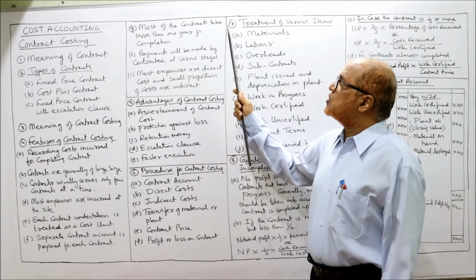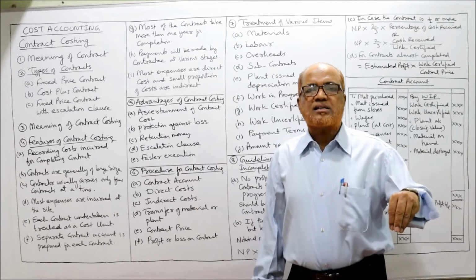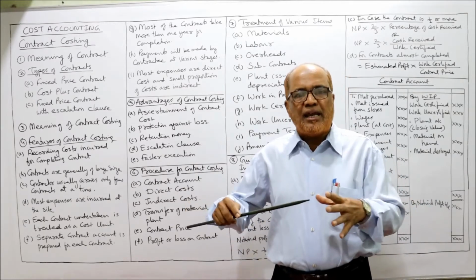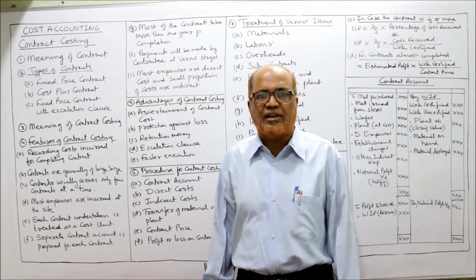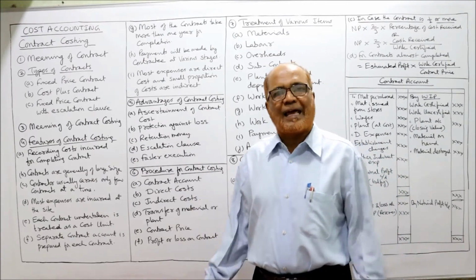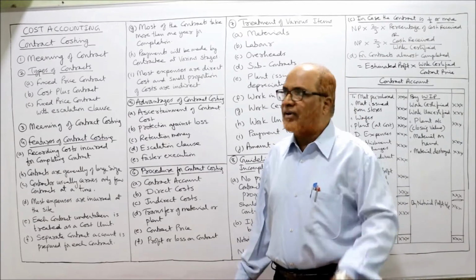Next, most of the contracts are more than 1 year for completion. Very few contracts are completed within 1 year, but many contracts run over more number of years, more than 1 year. The contract may be completed in 2 years or 3 years or 4 years like that. So very few contracts are completed within 1 year.